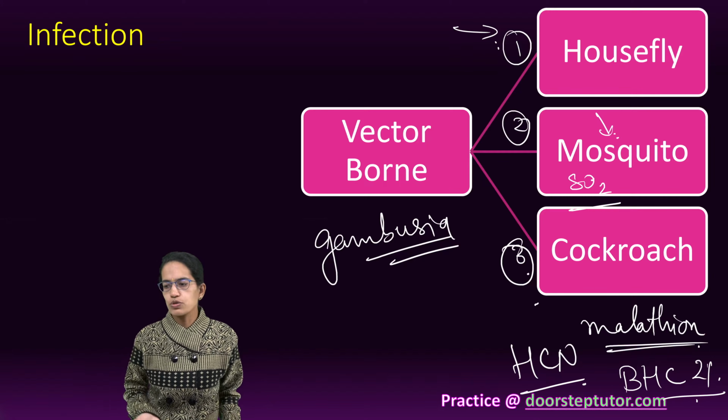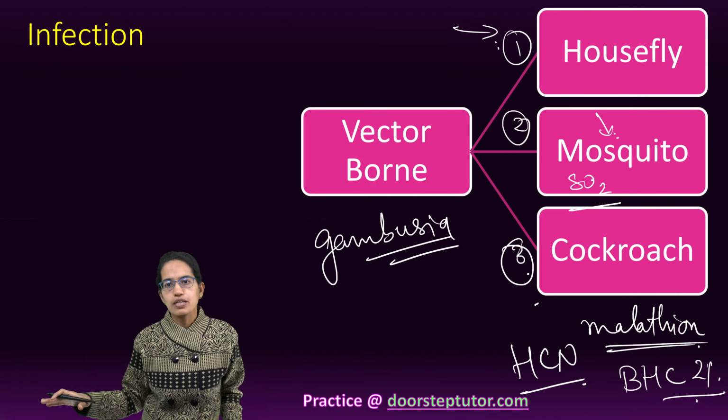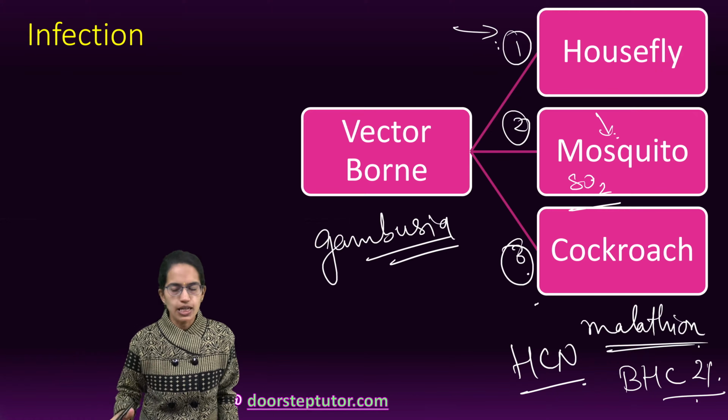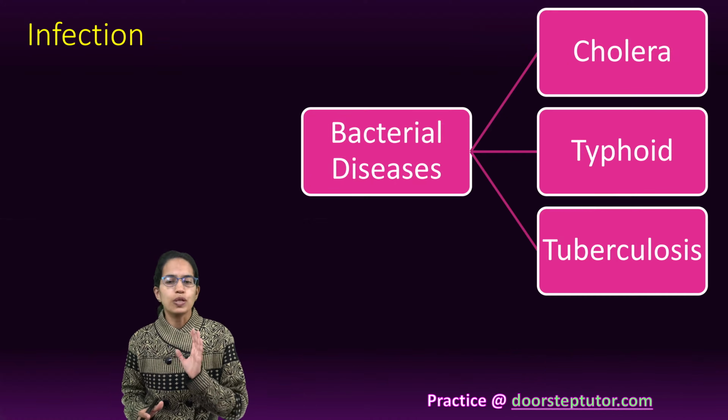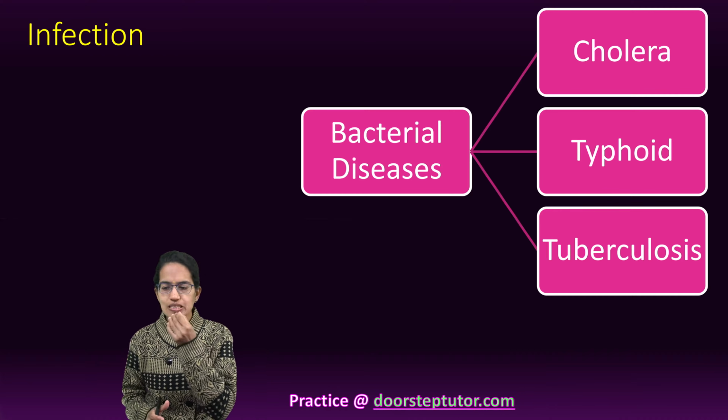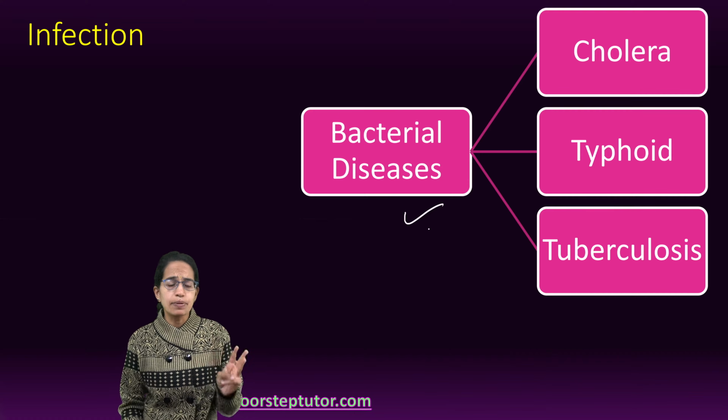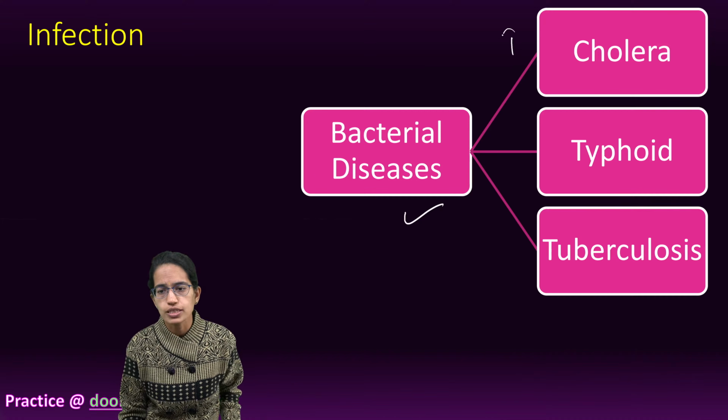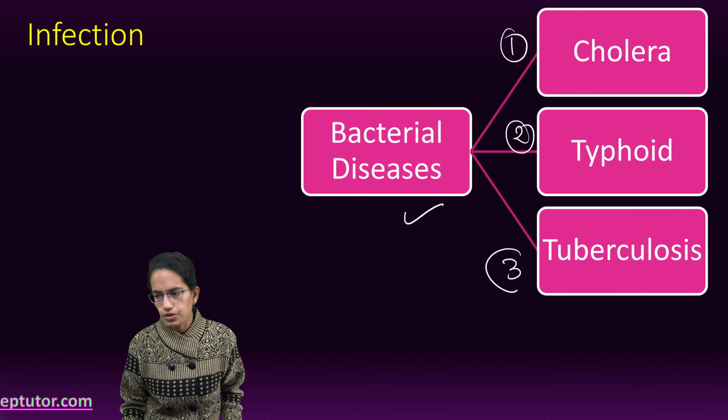Keeping the doors and windows closed, eliminating the breeding spots, and keeping the surroundings clean are some of the ways through which houseflies could be prevented. The next is bacterial diseases. The three bacterial diseases that we would talk about are cholera, typhoid, and tuberculosis.